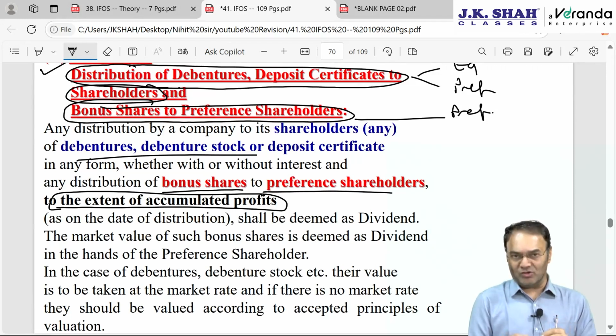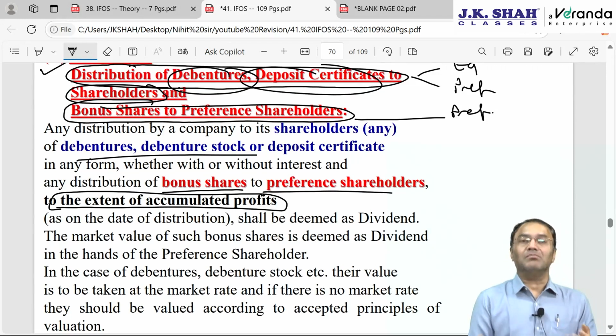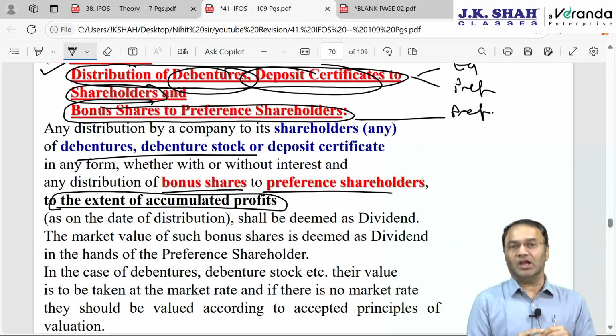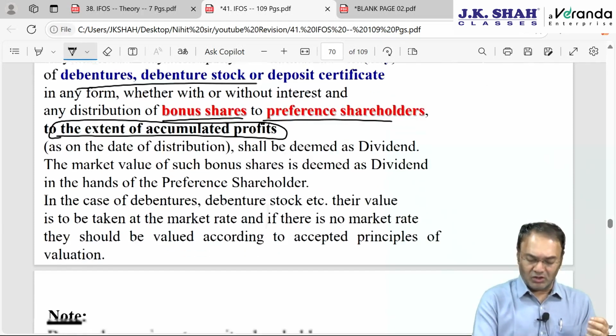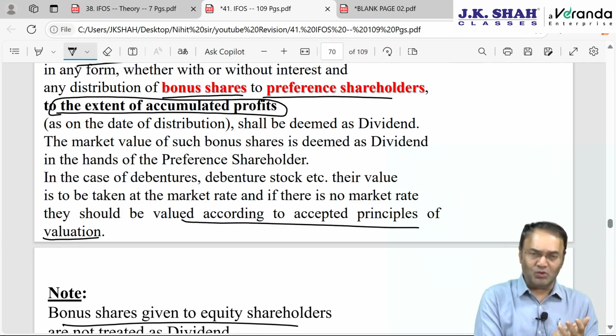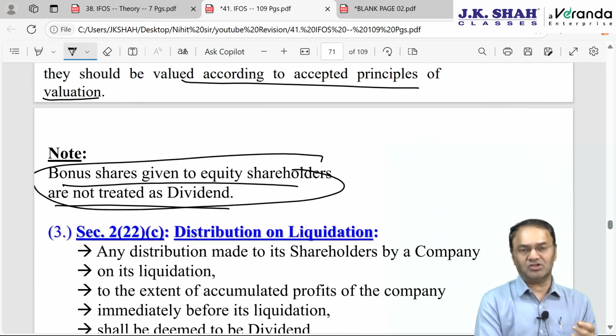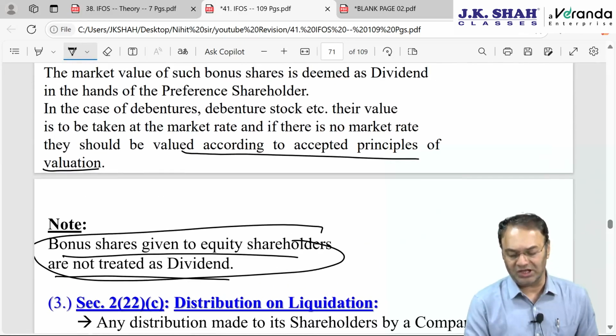As far as valuation is concerned, if debentures or FD certificates are given, then market value is to be taken into account, the rate at which debentures are traded or quoted in the stock market. However, if there is no quotation available, no trading, not listed, then the value will be according to accepted principles of valuation. In the exam, they will give you the value. You just need to remember that bonus shares to equity shareholders are not considered as dividend, but bonus preference shares are considered as deemed dividend.